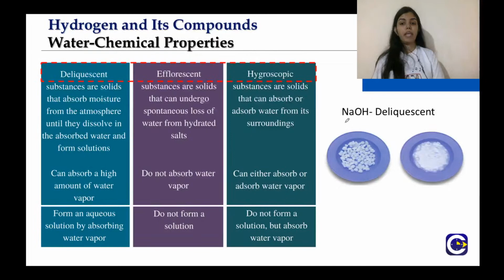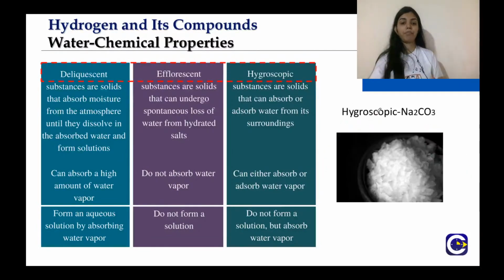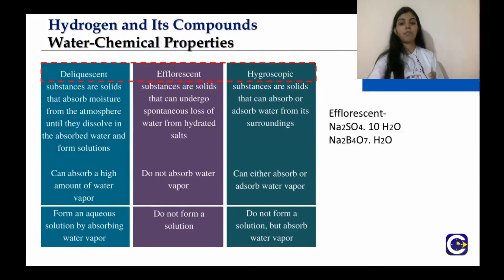Example is NaOH is deliquescent. That means until and unless it forms a solution with water, it will convert into a liquid, particularly in a solution. It will absorb water from the moisture. Hygroscopic is Na2CO3. That means it will absorb water somehow, but it will not form a solution.